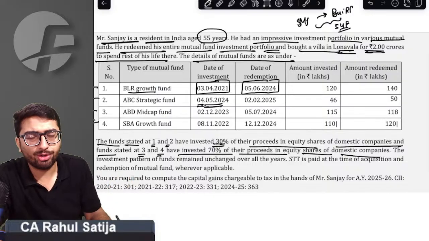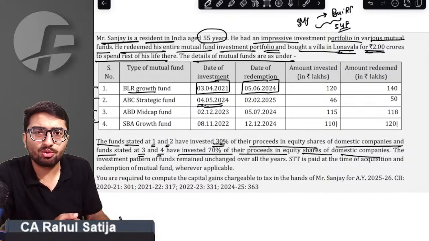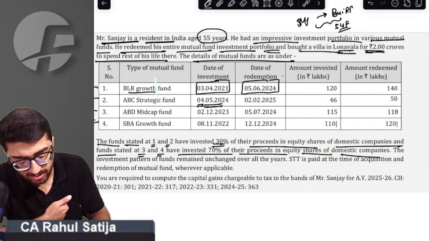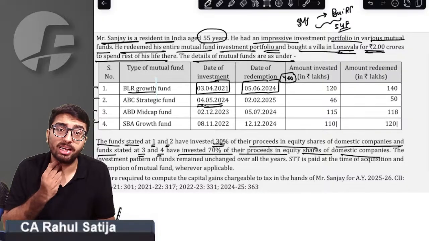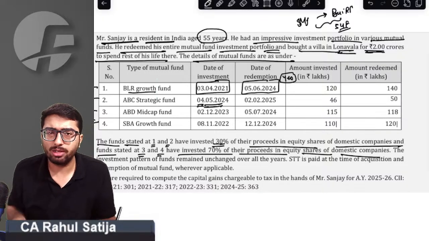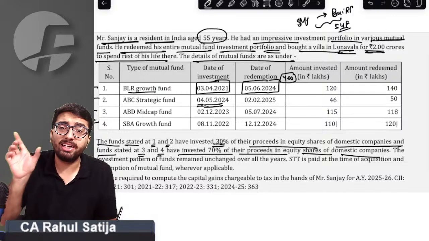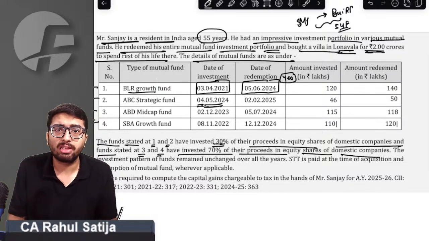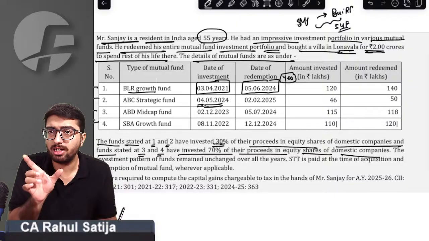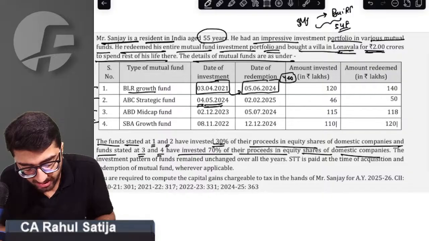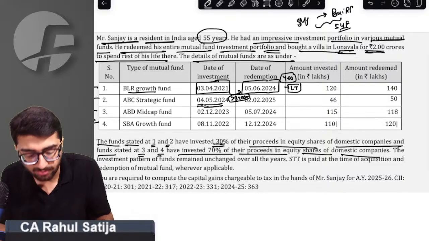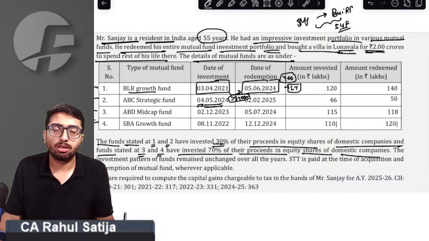Just out of curiosity, is this mutual fund sold before 23rd July? Right answer is yes, it is sold before 23rd July. So we have to check period of holding concepts prior to that. Prior to 23rd July, for any debt-oriented mutual fund, we had to check for 3 years. If such fund was held for 3 years, then it was long term. Otherwise, this would have been short term. Is this held for more than three years? Right answer is yes. It is held for more than 3 years, and it will be long term.